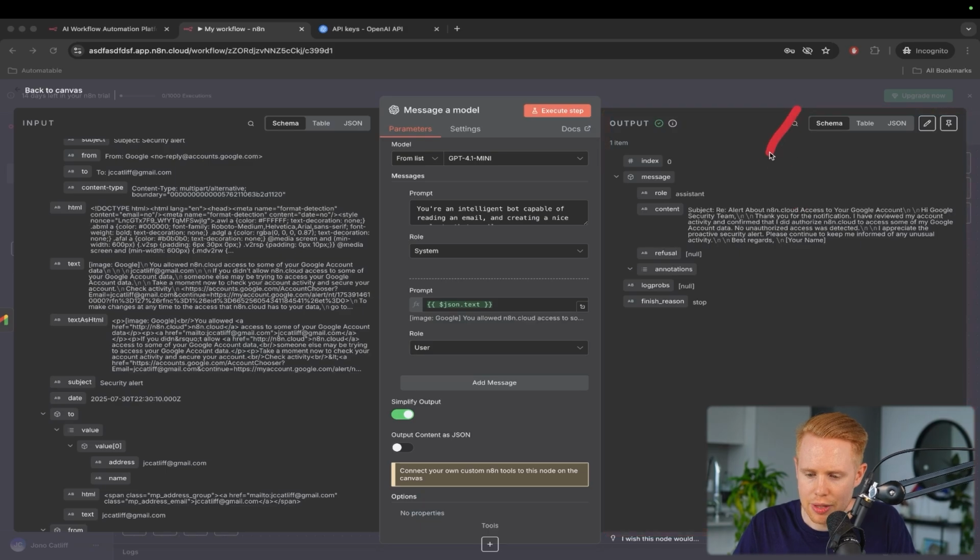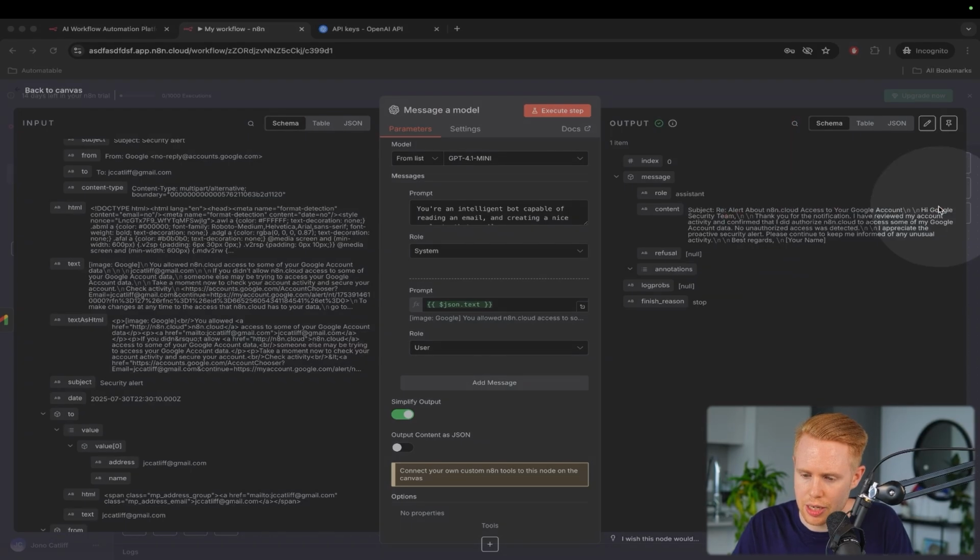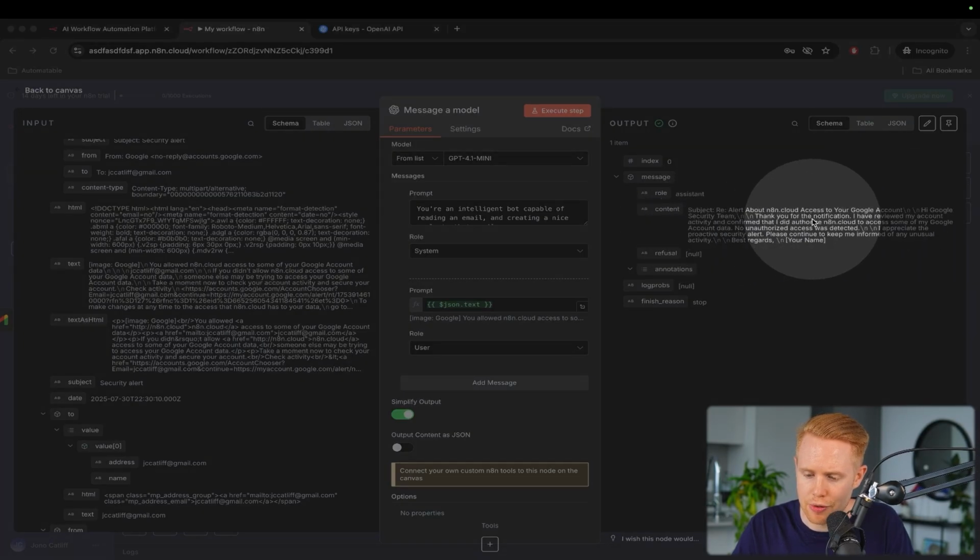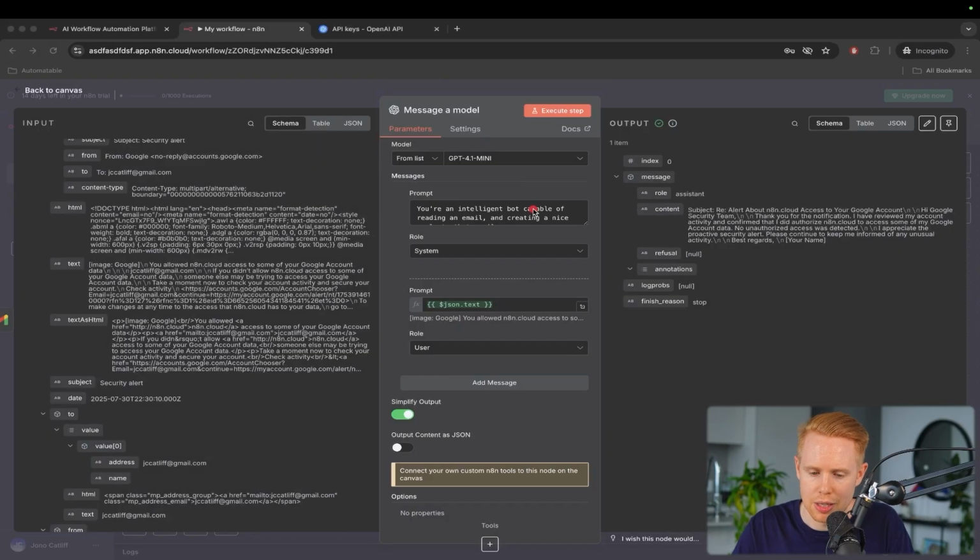And so now we have the output on the right-hand side, and we can see that we've now responded to that email. It says, "Hi Google security team, thank you for your notification. I have reviewed my account activity and confirmed that I did not authorize n8n.cloud to access some of my Google account's data. No unauthorized access was detected. I appreciate the proactive security alert. Please continue to keep me informed." So it's just generating a response on our behalf.